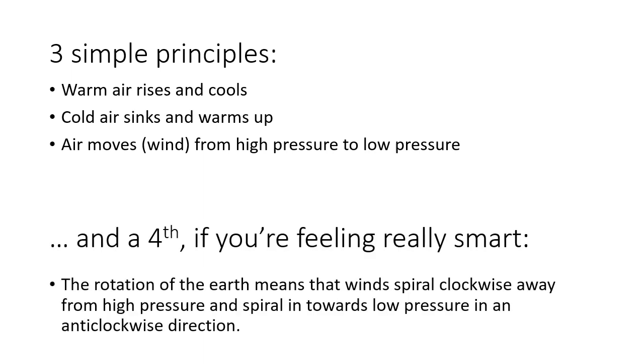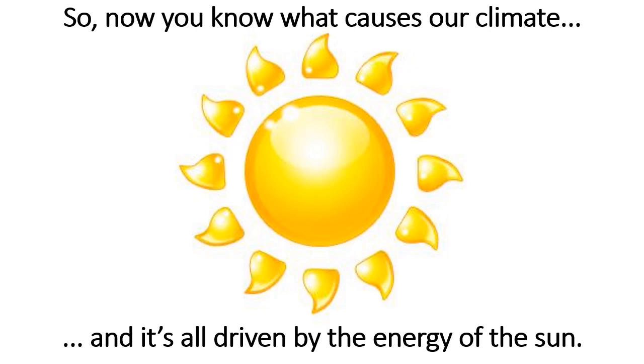If you want to be really smart, then you need to know that the air doesn't move in a straight line between low and high pressure. What happens is that the rotation of the Earth means that the winds spiral. They spiral in a clockwise direction away from high pressure and in towards low pressure areas in an anti-clockwise direction. So now you know what causes our climate, and all of this is caused by the energy from the sun.